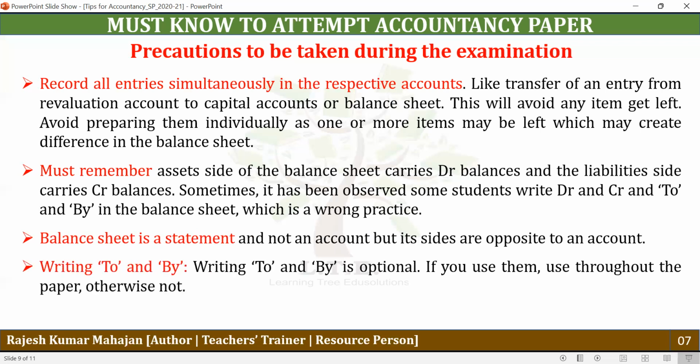And writing "to" and "by" in the accounts is quite optional. Whether you want to write "to" and "by" in the account is up to you. If you want to write, then throughout the paper you should write the "to" and "by". If you don't write "to" and "by", then you should skip writing them in any account.